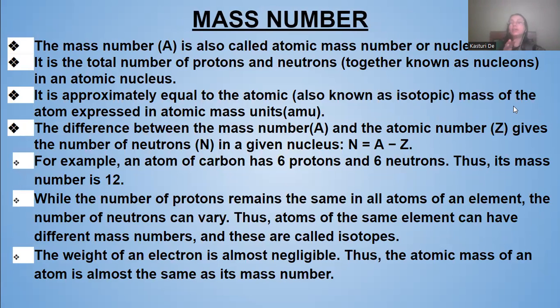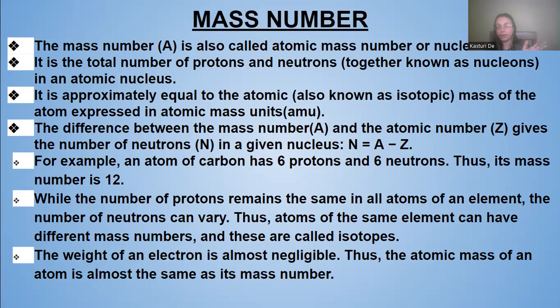So atomic number is the number of protons or the number of electrons. That is atomic number, which is denoted by capital Z. Now we come to mass number. Mass number is denoted by capital A. It is also called the atomic mass number, or you can say nucleon number. That means it is the total number of neutrons plus the total number of protons in it, together known as nucleons.